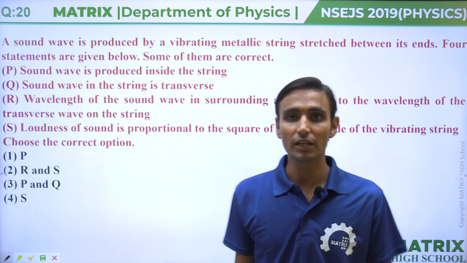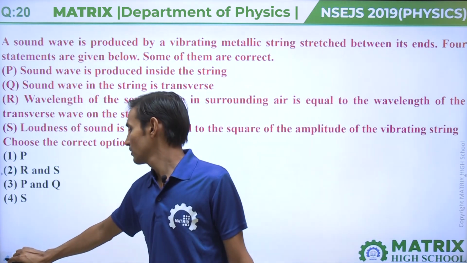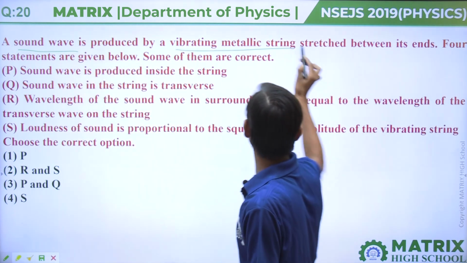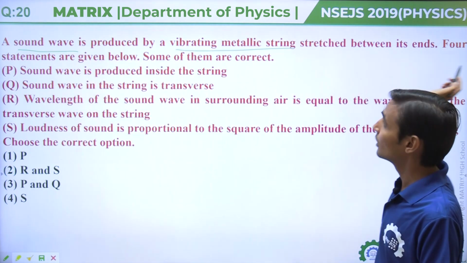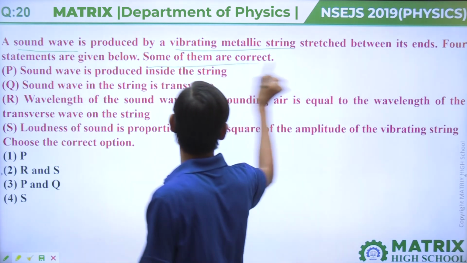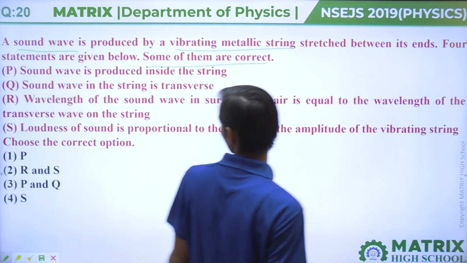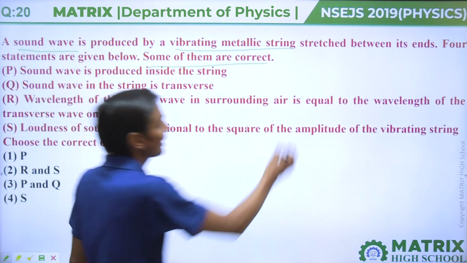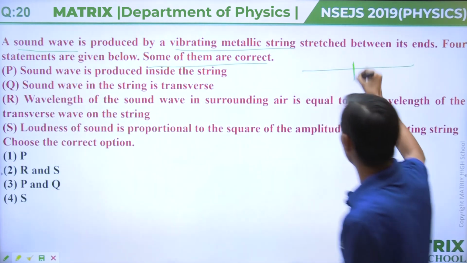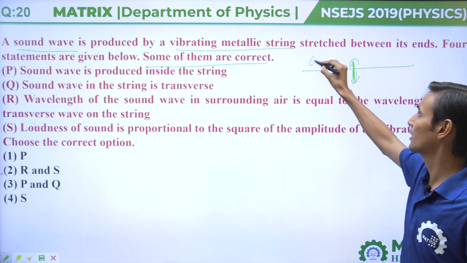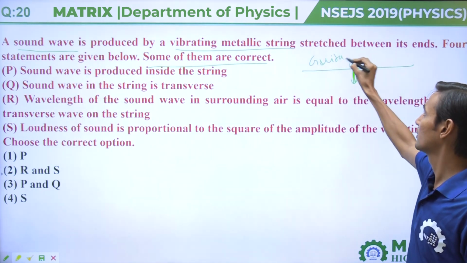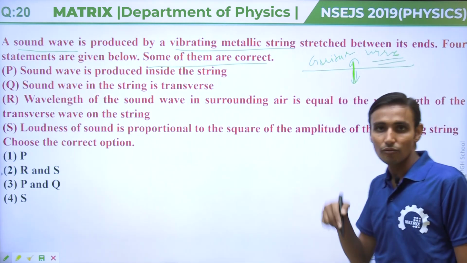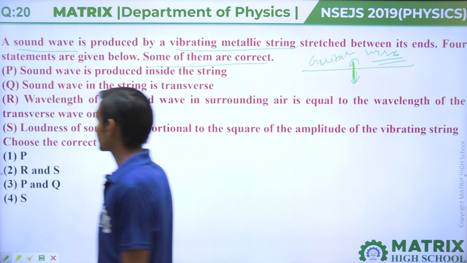Question number 20, the last question of this paper. In this, a sound wave is produced by a vibrating metal string stretched between its ends. Four statements are given, some of them are correct. Which of the following is correct? Find the correct statement. Like a guitar wire, sound is produced by vibrating wires.